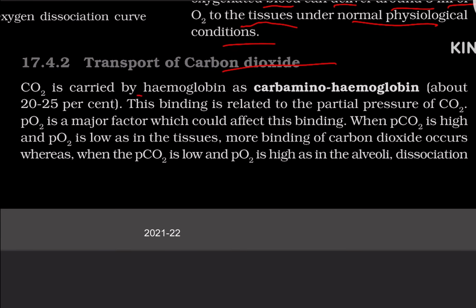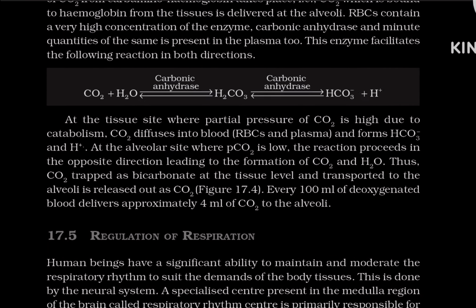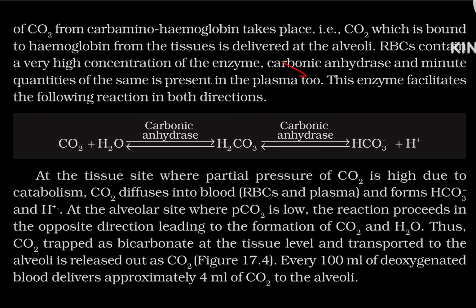Transport of carbon dioxide. CO2 is carried by hemoglobin as carbaminohemoglobin, about 20 to 25%, and this binding is related to the partial pressure of CO2. Partial pressure of oxygen is the major factor which could affect this binding. When partial pressure of CO2 is high and partial pressure of oxygen is low, as in the tissue, more binding of carbon dioxide occurs, whereas when partial pressure of CO2 is low and partial pressure of oxygen is high, as in the alveoli, the dissociation of CO2 from carbaminohemoglobin takes place, that is, CO2 which is bound to the hemoglobin from the tissue is delivered to the alveoli.